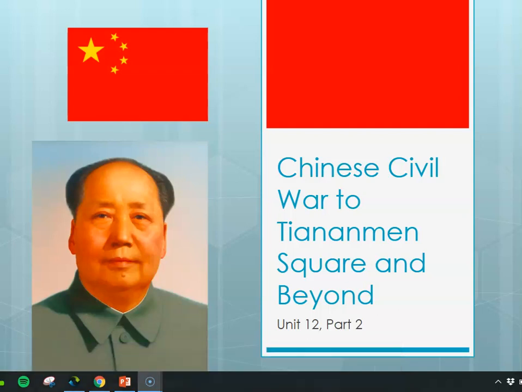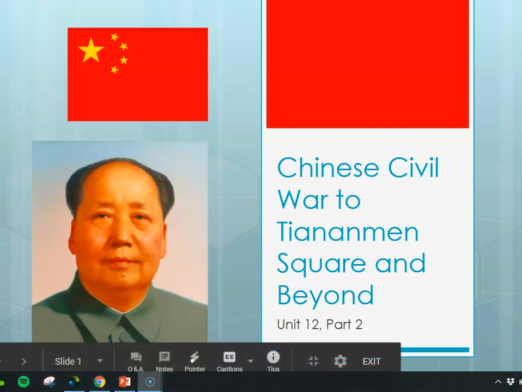Hello, World History students. This is Unit 12, Part 2, the Chinese Civil War, actually Chinese history from the Chinese Civil War to Tiananmen Square and beyond. The gentleman you see there on the left is Mao Zedong, and Mao was the longtime leader of China.